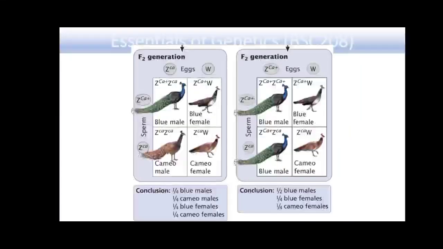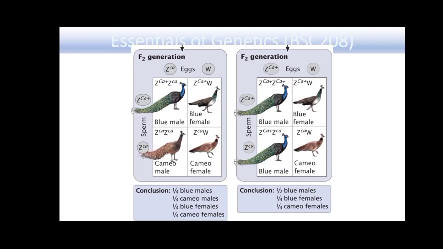And in the final ratios, we will be getting 25% blue males, 25% cameo males, and similarly 25% blue females and 25% cameo females.